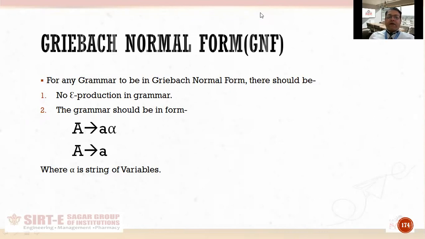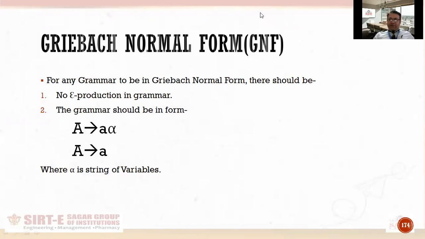So, if I describe Greibach normal form, any grammar to be in Greibach normal form must satisfy the following two conditions. First of all, there should be no epsilon production in that grammar. That means there should be no null production.